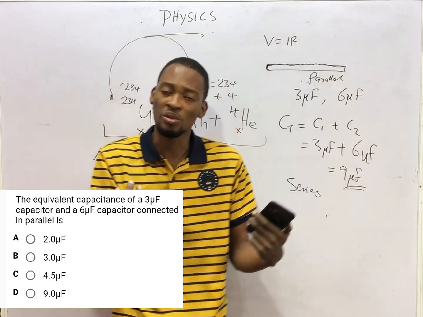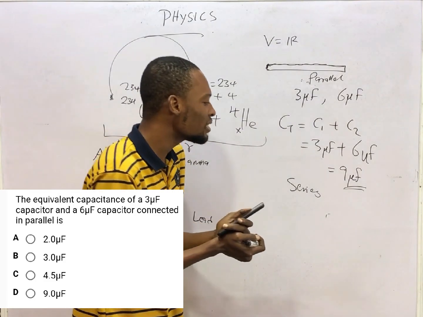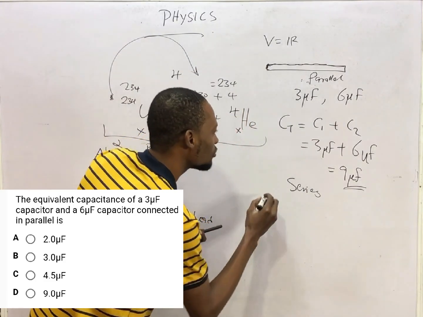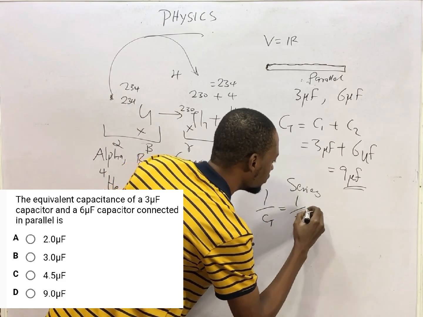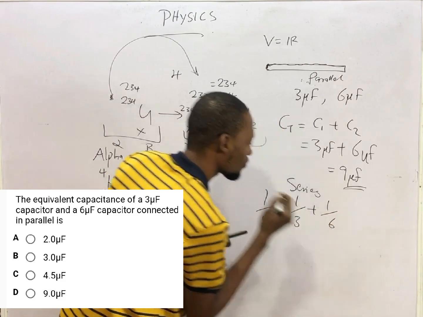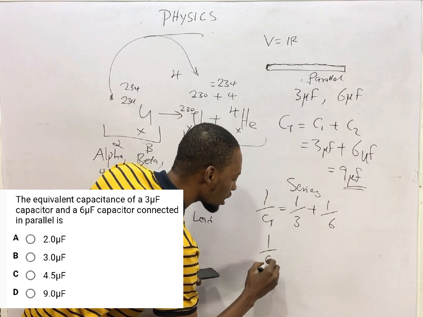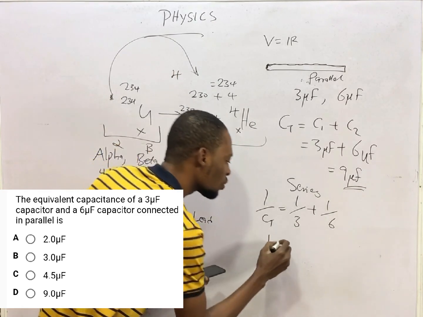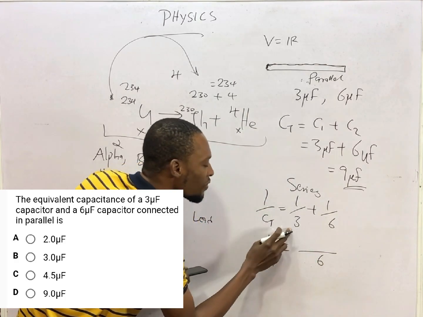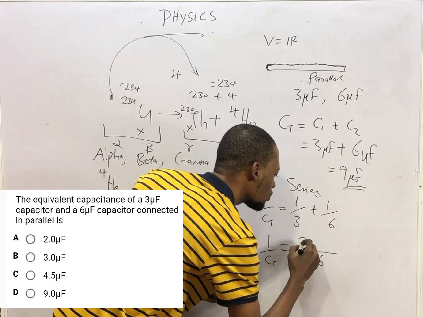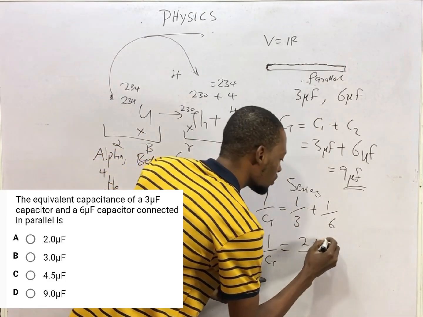If they had asked us to connect these capacitors in series, we will simply say 1 over the total capacitance is equal to 1/3 plus 1/6. This would have been the formula. So 1 over total capacitance or equivalent capacitance would have been, the LCM is 6. 6 divided by 3 is 2. 2 times 1 is 2, plus 6 divided by 6 is 1. 1 times 1 is 1.